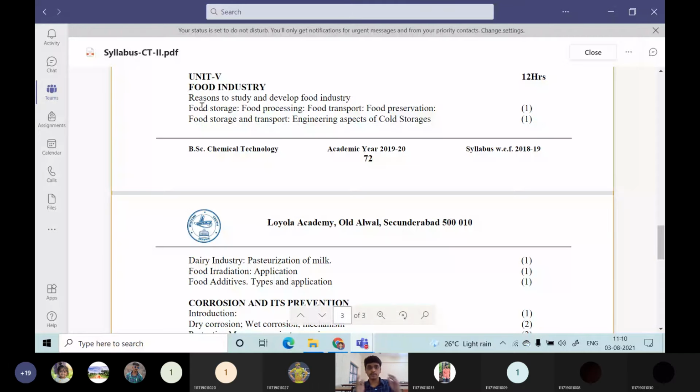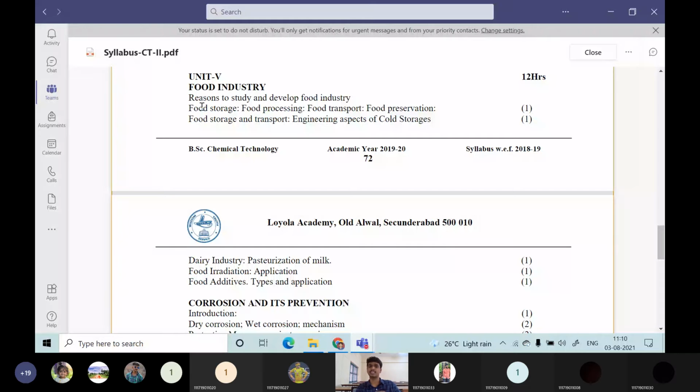Then food storage. How do we store our food? Before harvesting, whenever some crop is there, like maize, rice and everything, whenever the farmer has cut it down, that has to be stored without any spoilage, without any degradation. So we have to look at pre harvesting and post harvesting. After harvesting comes post processing. After processing means some suitable product has been manufactured. Pre-processing means it is in a raw material stage.